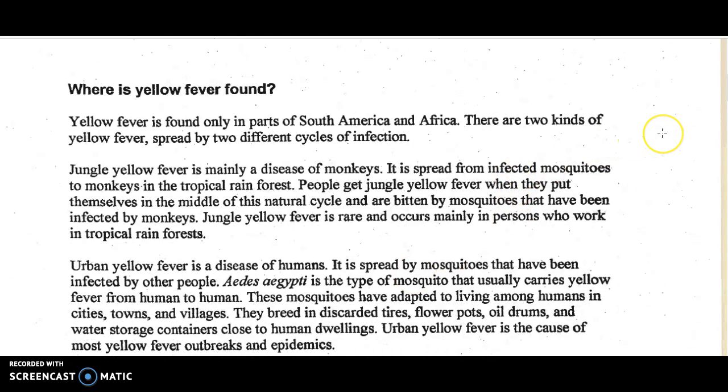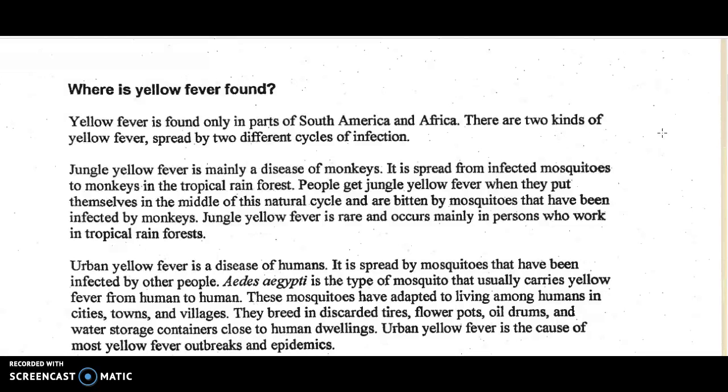Where is yellow fever found? Yellow fever is found only in parts of South America and Africa. There are two kinds of yellow fever, spread by two different cycles of infection. Jungle yellow fever is mainly a disease of monkeys. It is spread from infected mosquitoes to monkeys in the tropical rainforest.